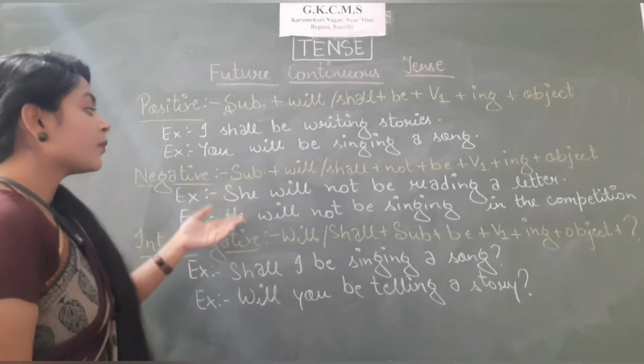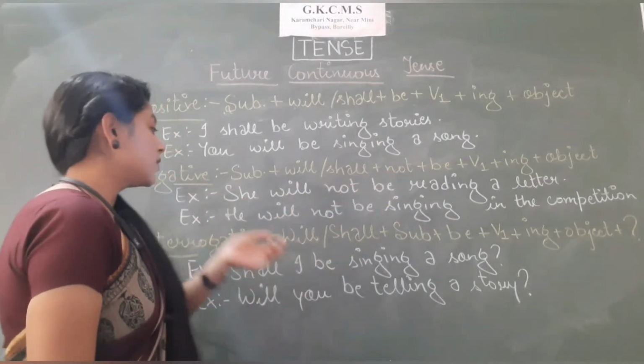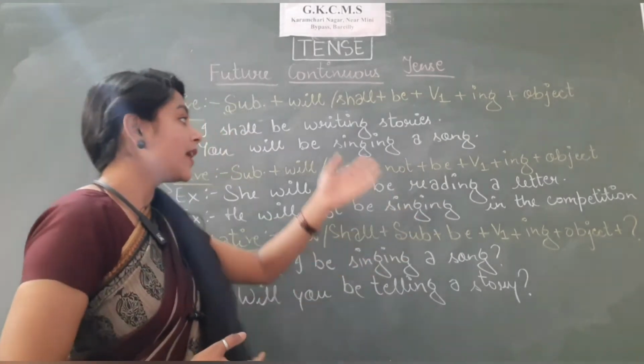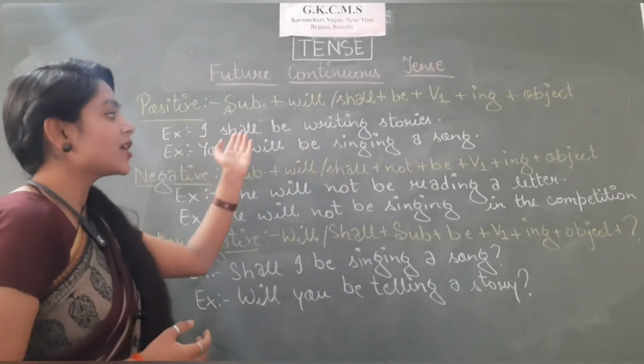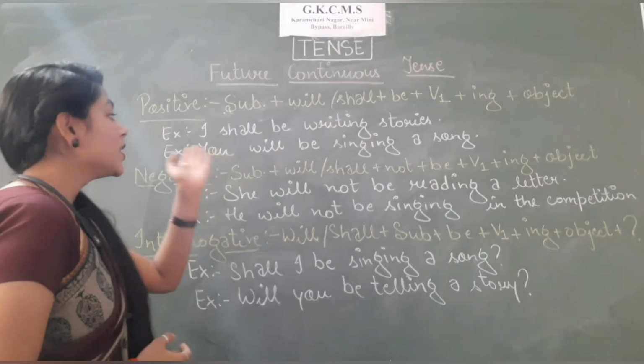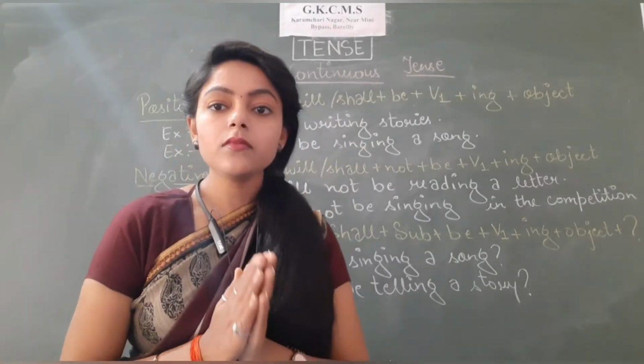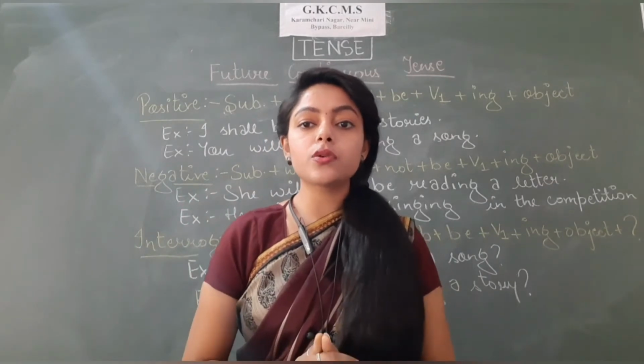For example, she will not be reading a letter. He will not be singing in the competition. If we have to make negative of these sentences, I shall not be writing stories. You will not be singing a song. So I hope the structure of negative is also clear to you now.